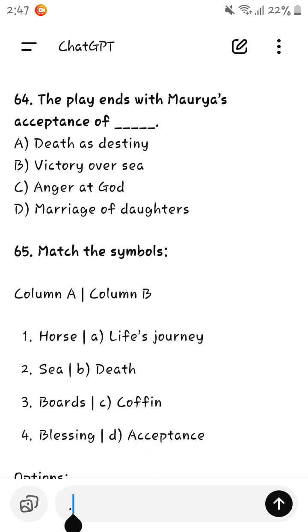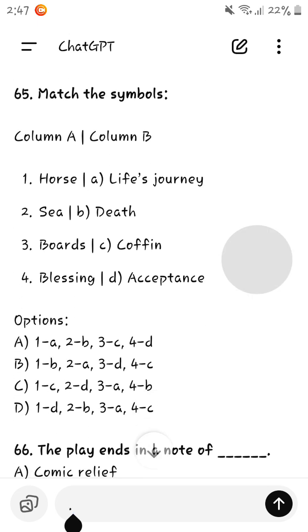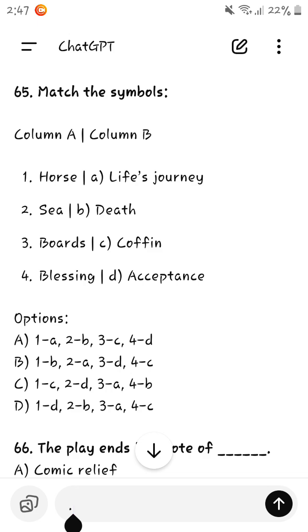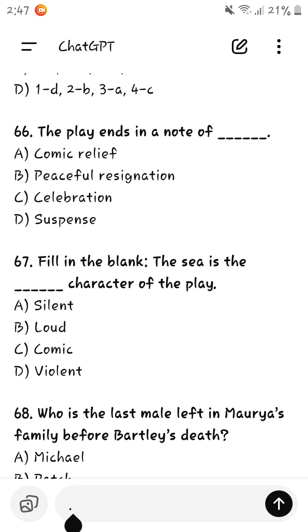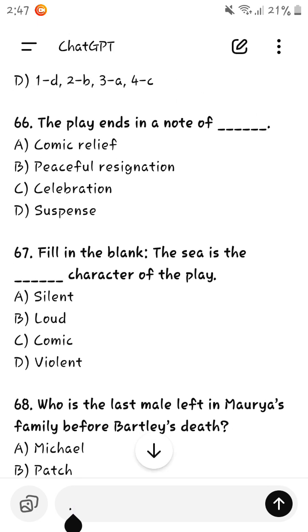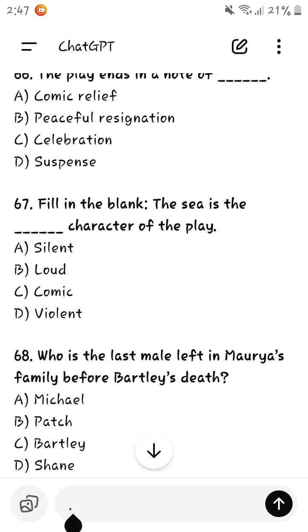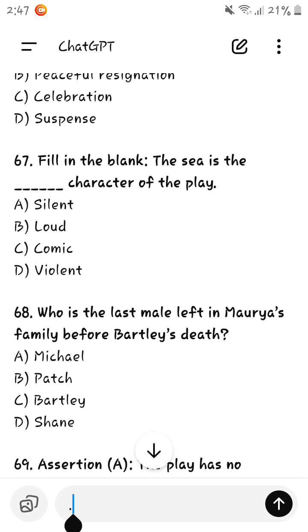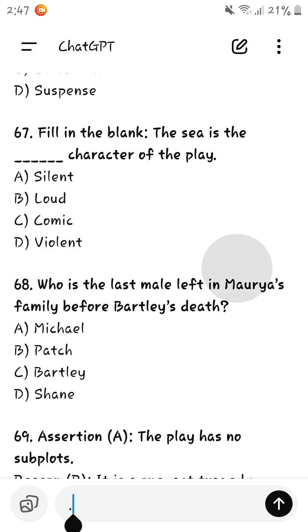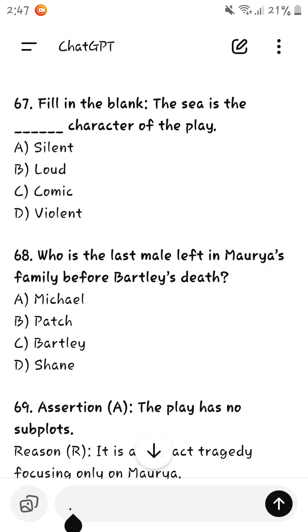The play ends with Moria's acceptance. Death is destiny. The play ends in a note of comic relief or blissful resignation. The sea is the silent character of the play. It is the silent and even the violent character of the play.